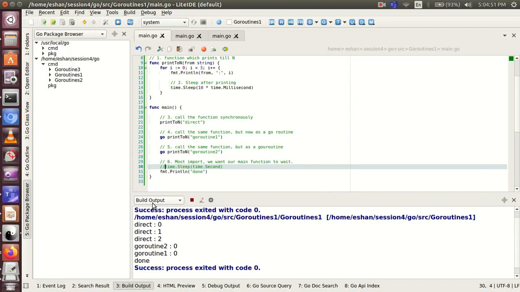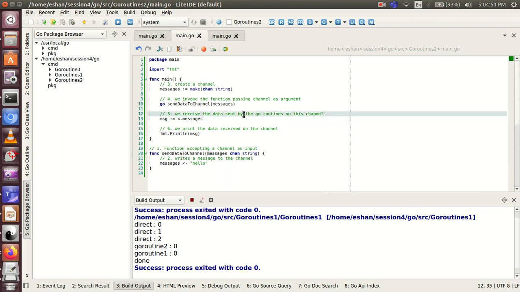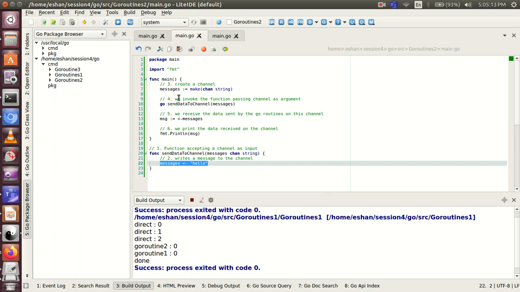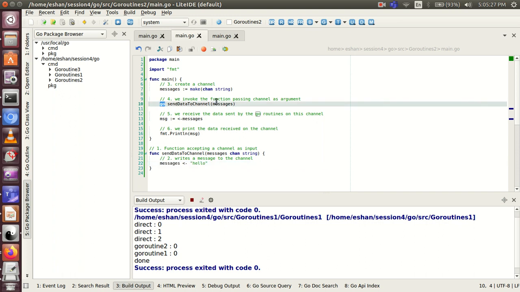Let's have a look at a code to better understand this. At line number 20, we create a function which accepts a channel as input. This channel supports data of type string. At line number 22, we send the hello string on this channel. If I go to the main function, at line number 7, we create a channel of type string, and at line number 10, we call our function as a goroutine, passing the channel just created as an input to this function.